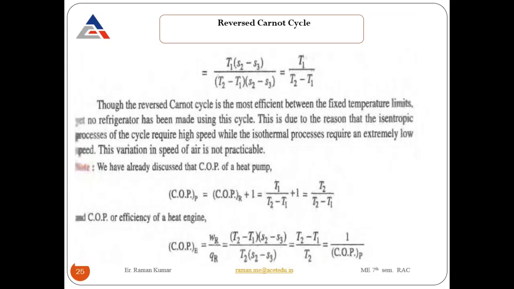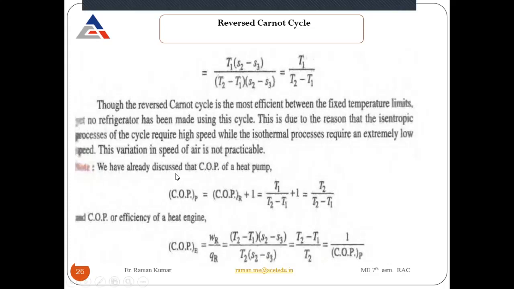Okay. So look at here. We have already discussed the COP of the heat pump. The COP of the heat pump is the COP of your refrigeration system plus 1. It is always greater than 1. So when I put the value of the COP of your refrigeration system over here, then after calculation, the value comes out to be T2 divided by T2 minus T1. So the COP of your heat pump will be T2 divided by T2 minus T1. And what will be the efficiency of your heat engine?